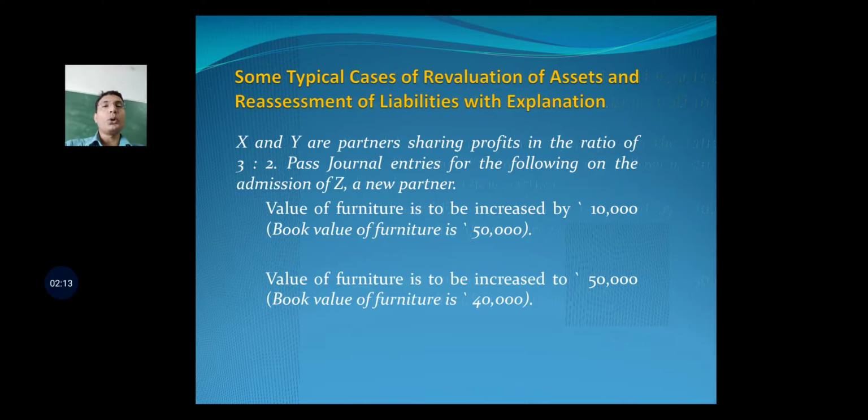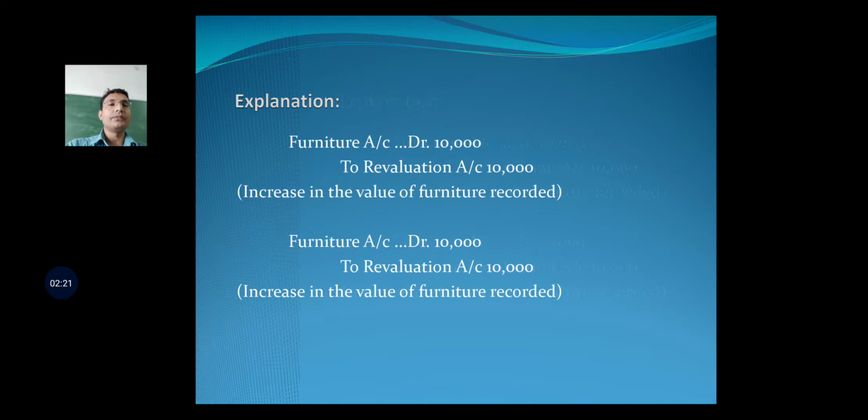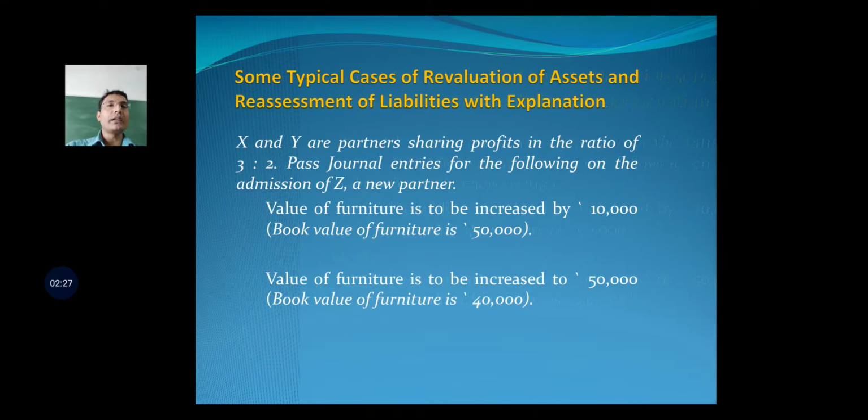Now there are two questions given to you over here, that is value of furniture is to be increased by 10,000 and book value of furniture is 50,000.